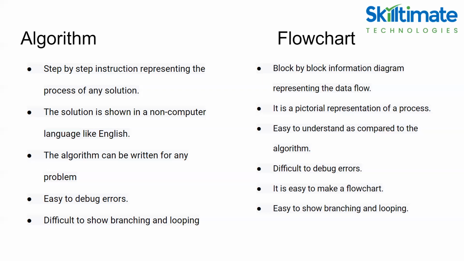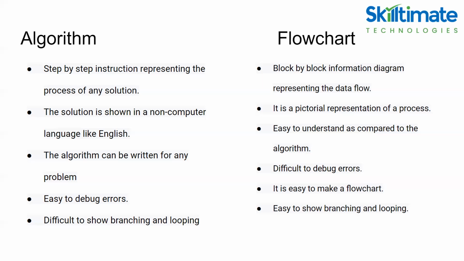Easy to debug errors. So if it is step by step, it's quite easy to understand what type of errors you are getting. But algorithm is difficult to show branching and looping. Whenever you want to write looping, for example, if you want to write an if loop in an algorithm, it's a little difficult. But coming to the flowchart, it's quite easy because if the condition is true, what will happen? We are going to write the statements in a separate box, false statements in a separate box.